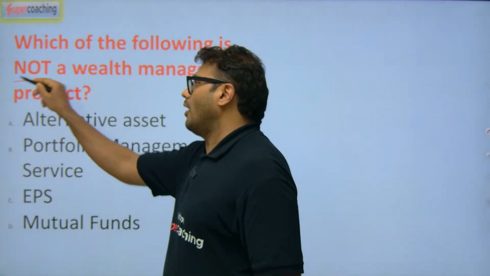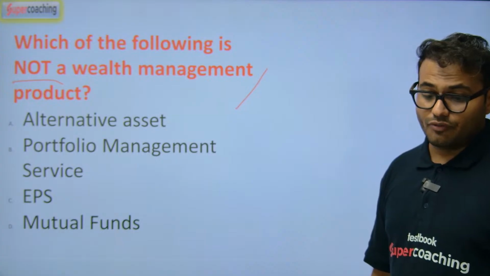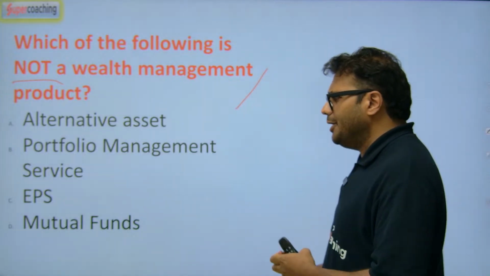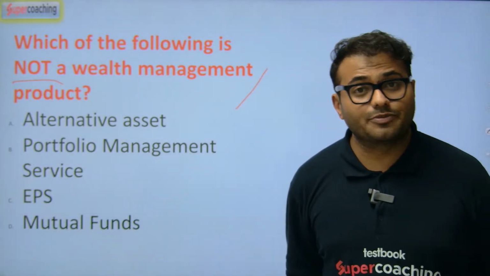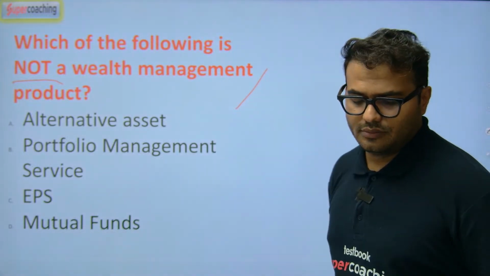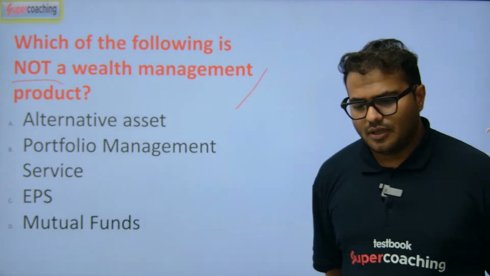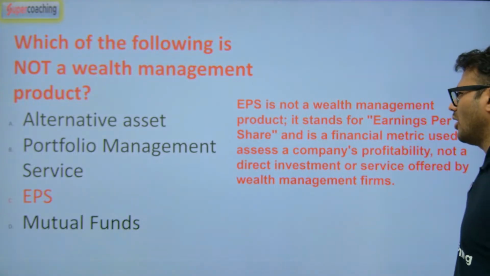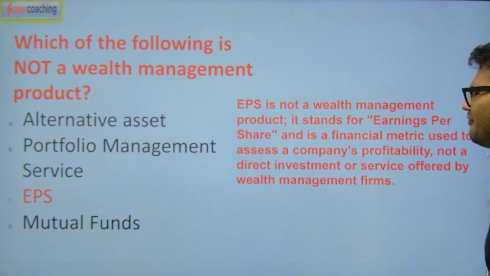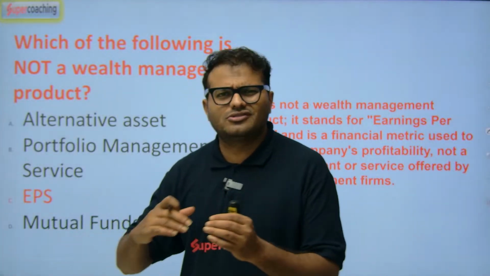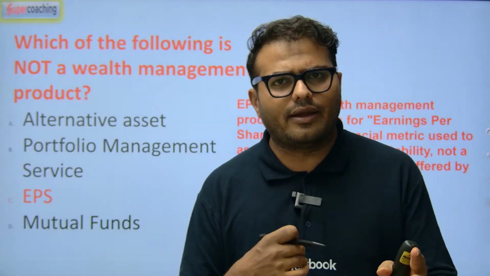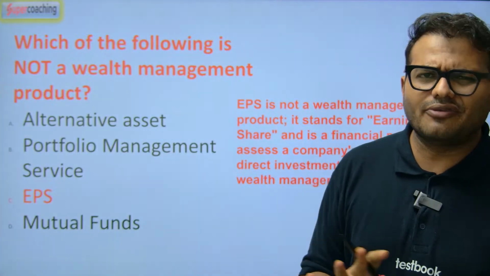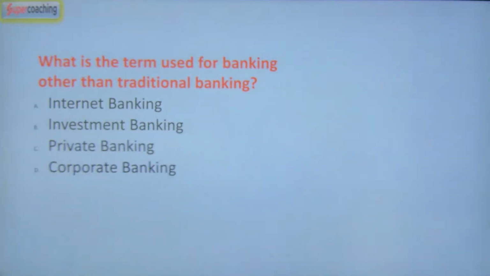Which of the following is not a wealth management product? Alternative assets, portfolio management services, EPS and mutual funds. EPS does not come under wealth management. Yes, the answer is right. The answer is EPS. Earnings per share is not part of wealth management concepts. It's a financial metric, not a wealth management concept. It's a metric to understand how much income you are going to get from the company's shares if you invest in that company. So it's a financial metric, not a wealth management product.